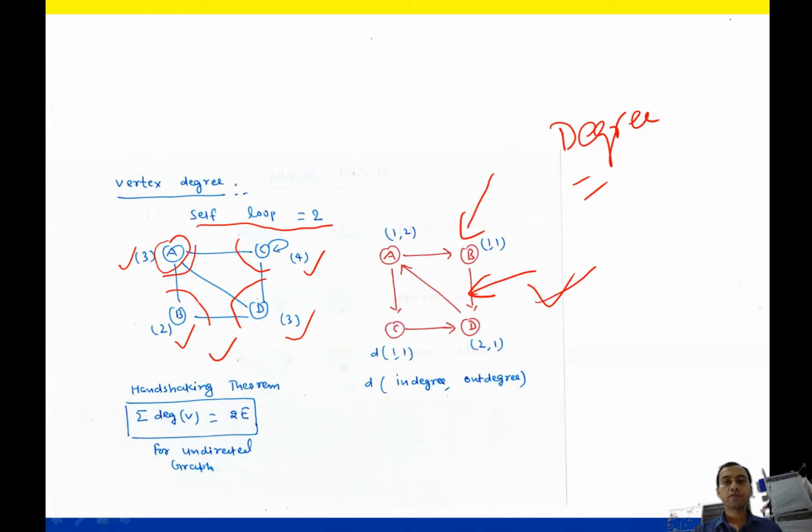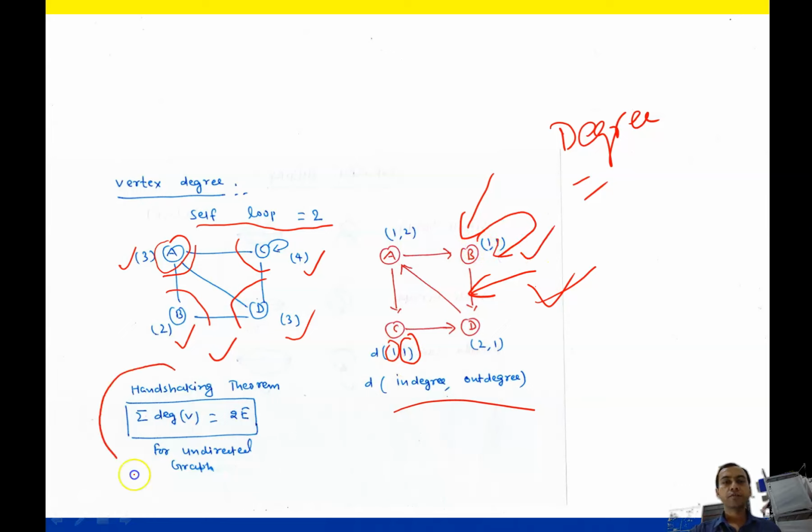So we have written degree. Now for a directed graph, we write one for incoming and one for outgoing. And if there is a loop, then one incoming and one outgoing. In that way you have to write.